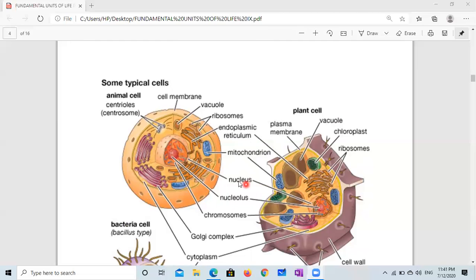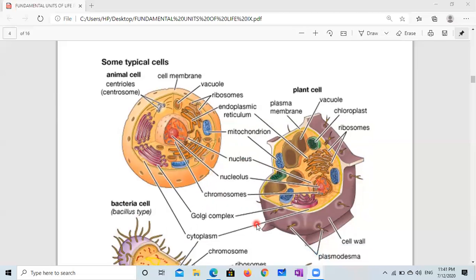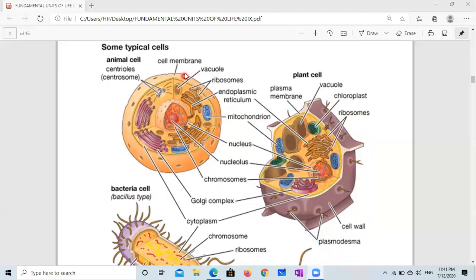Here we can compare these three. This is animal, this is plant. Here we can see this is a vacuole, very small, this is a vacuole, very large, and this one has an additional cover here. This is the cell wall, this has cell membrane only, and here it is also cell membrane.